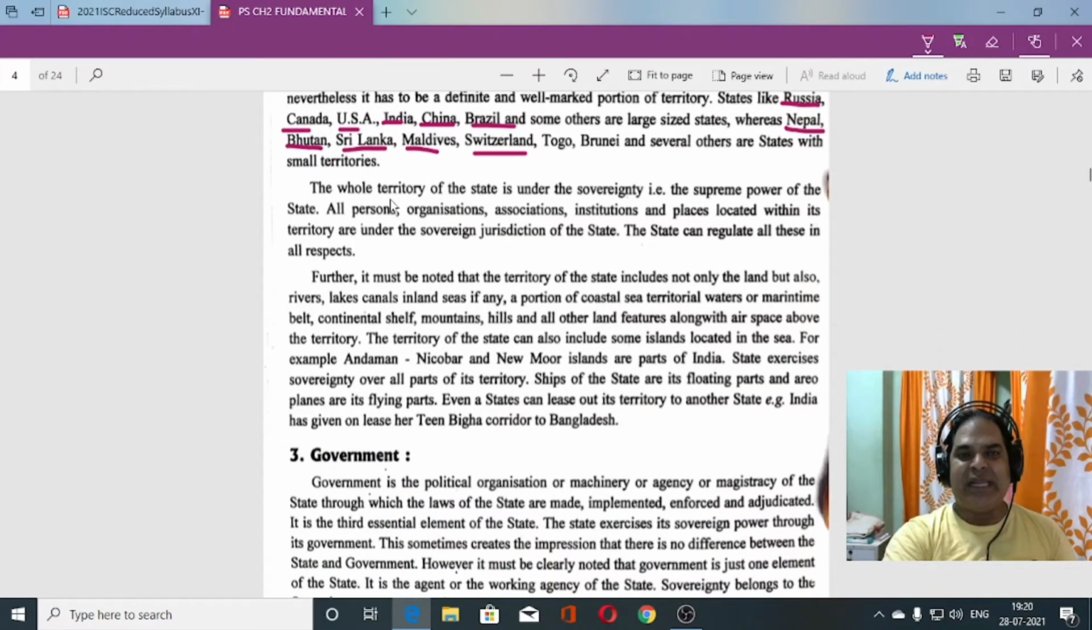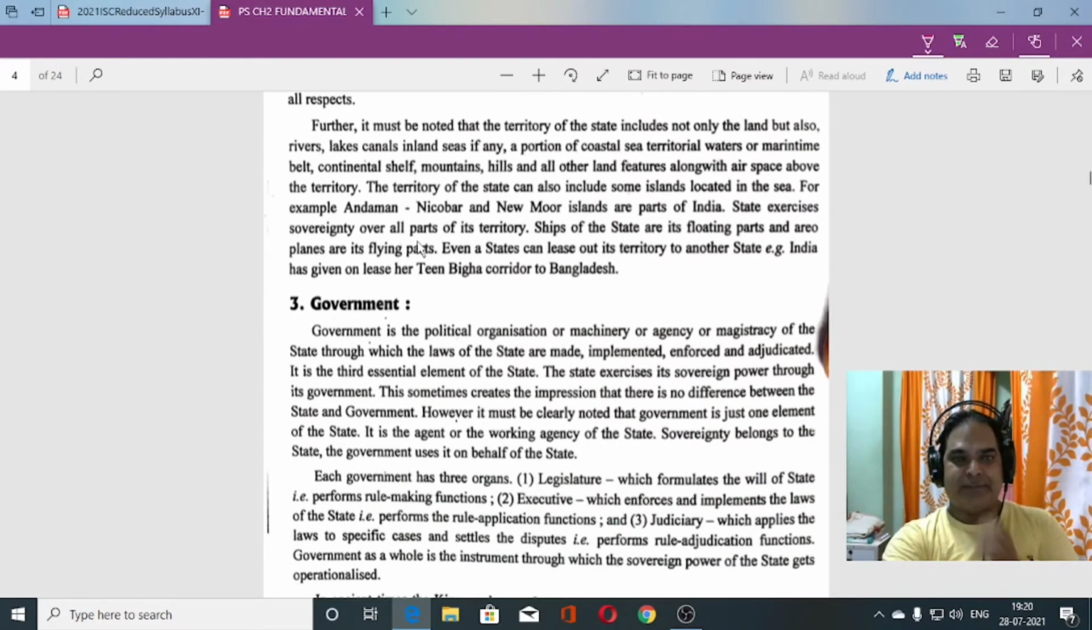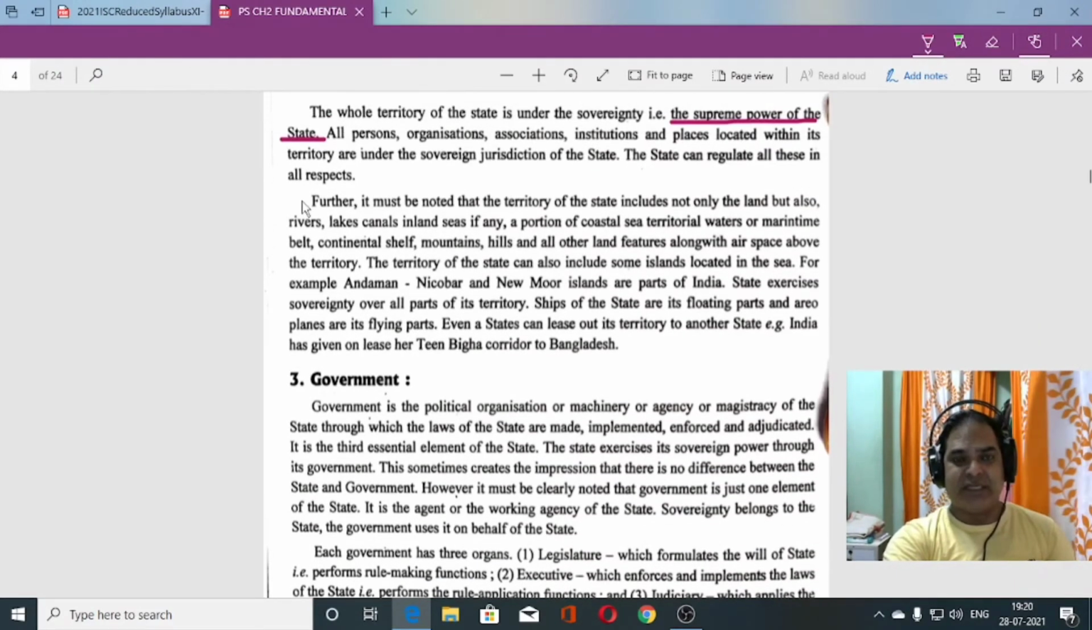So the whole territory of the state is under sovereignty. At last we'll discuss what sovereignty is. The entire territory is under the sovereignty of the state, the supreme power of the state. Now you can see here, this part I was discussing. Let me make it more clear.